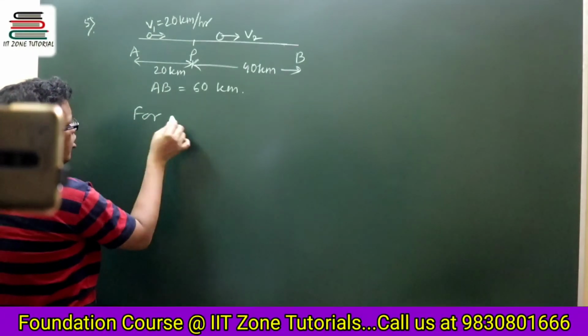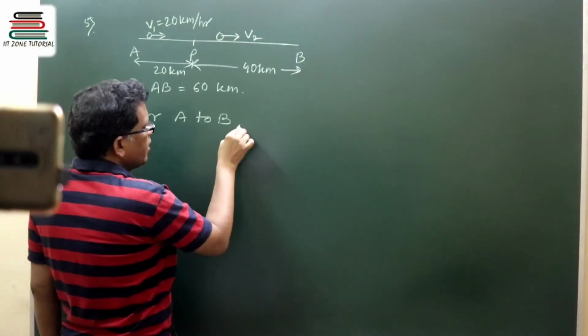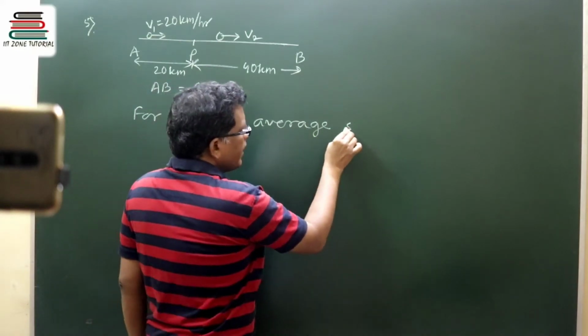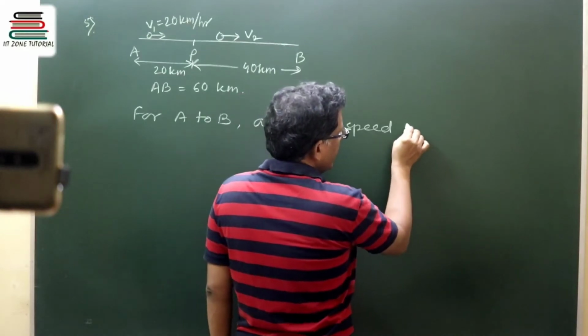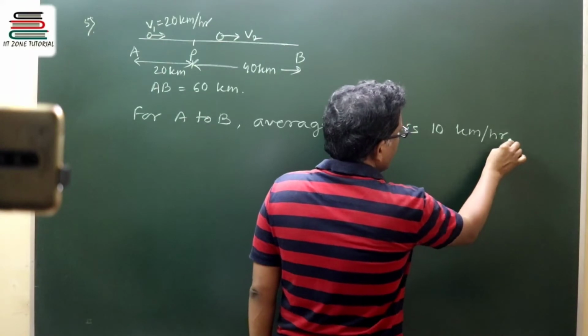For A to B, the average speed is 10 kilometer per hour.